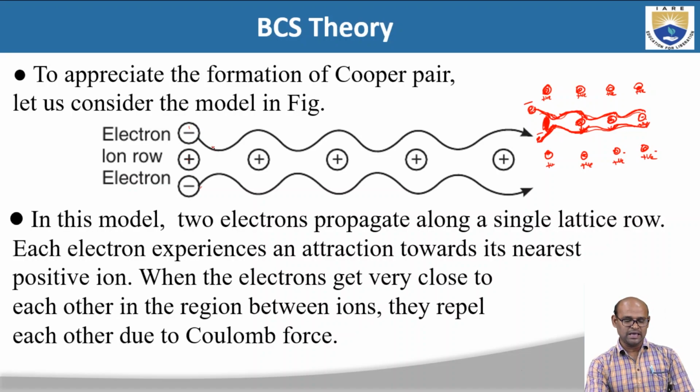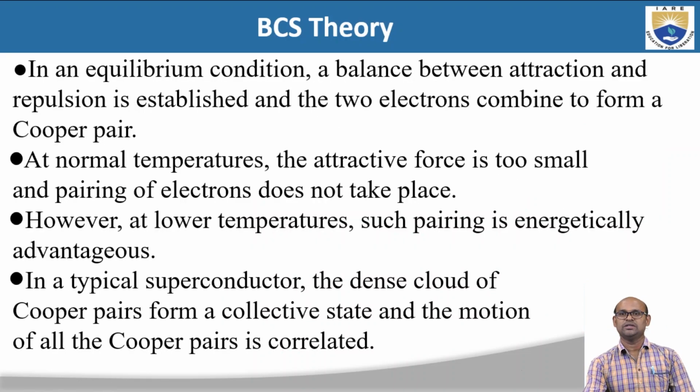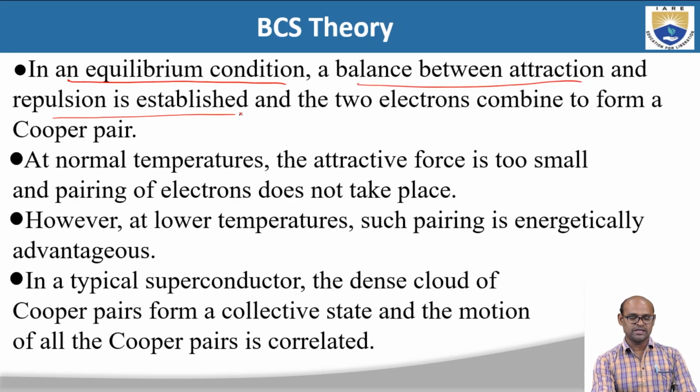Then again they will come, because there is another lattice site, and at each lattice site there is a positively charged ion. So again they get attracted to this positively charged ion, and as they come closer, they will repel. So that is how these Cooper pairs propagate in this lattice through vibration of the positively charged ions. In an equilibrium condition, a balance between attraction and repulsion is established, and the two electrons combine to form a Cooper pair.